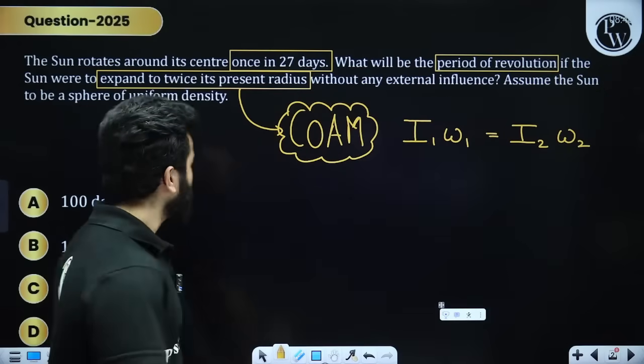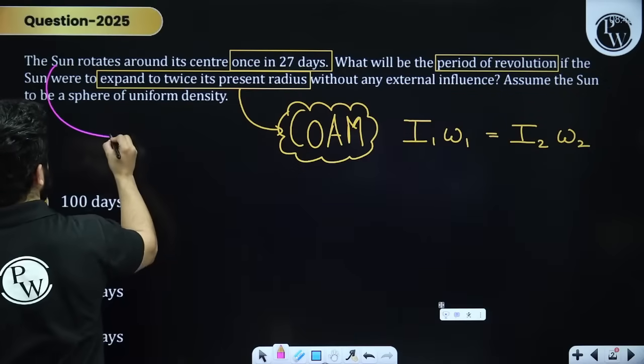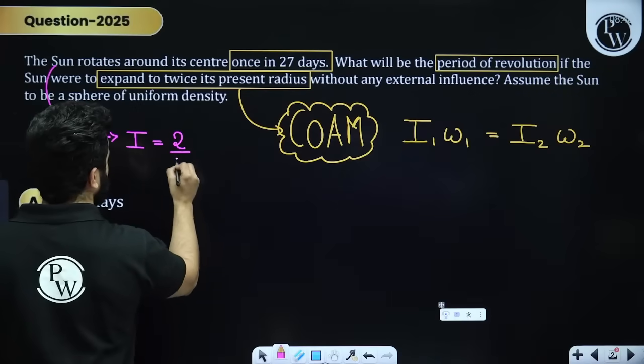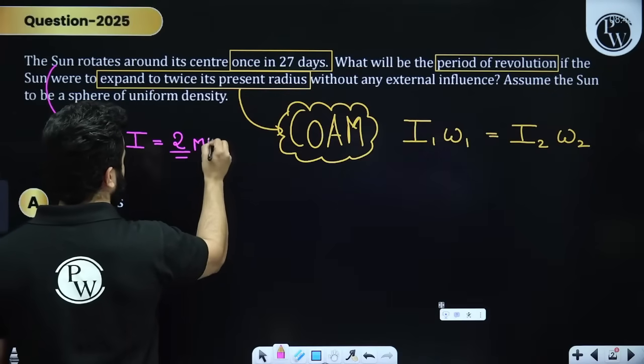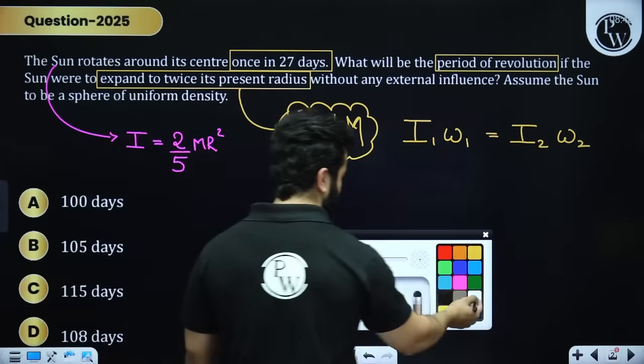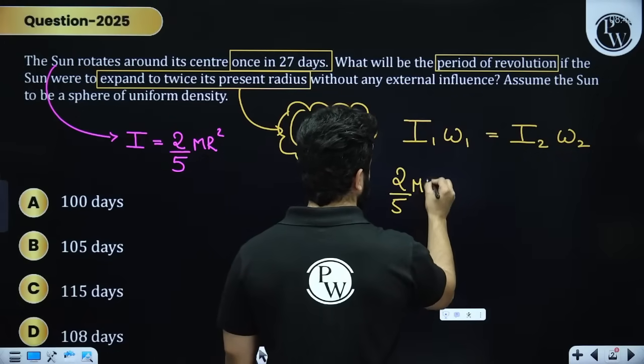Simple thing. And for things like planets, sun, celestial bodies, please remember we always take their moment of inertia as 2 by 5 mr square. So we get 2 by 5 m into r square.